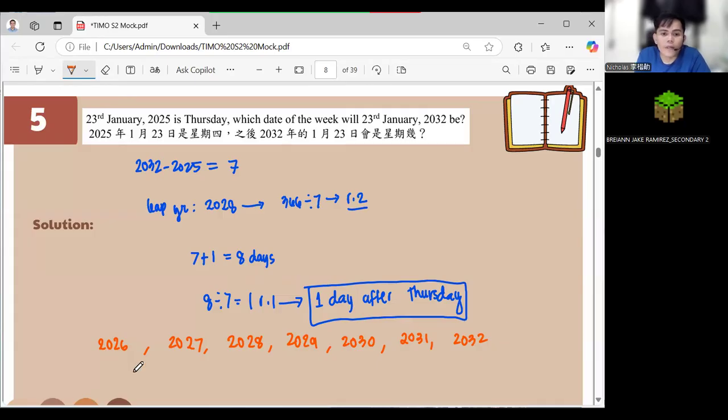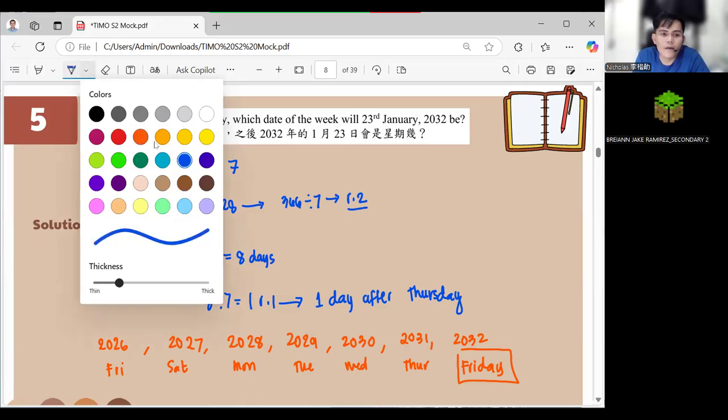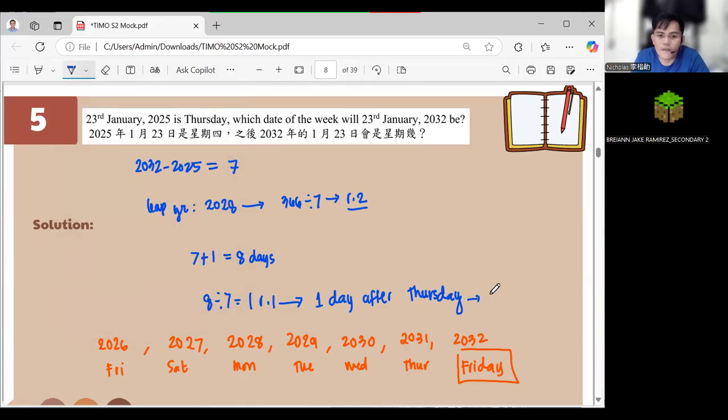Now, in here, since it starts with Thursday, so this is Friday. So this is Saturday. But this is leap year, so Monday. So Tuesday. So Wednesday. So Thursday. And it didn't pass through the leap day, which is February 29. So this one here is Friday. And our answer here is Friday. 1 day after Thursday. Oh, sorry, I forgot to write the final answer in here. 1 day after Thursday, which is Friday.